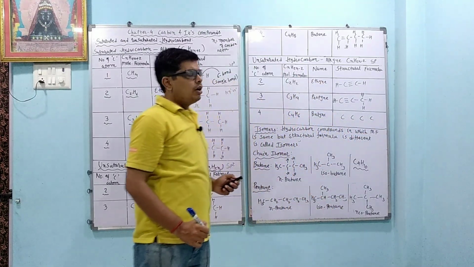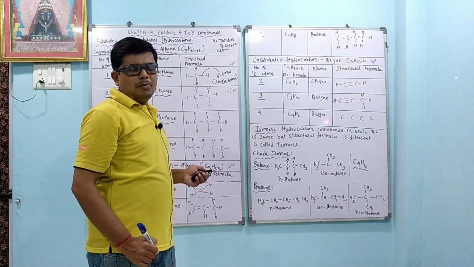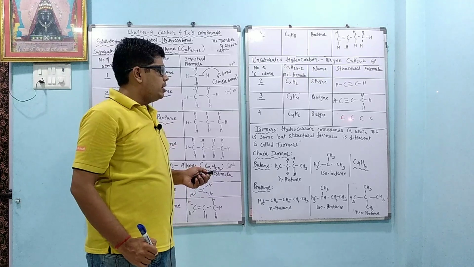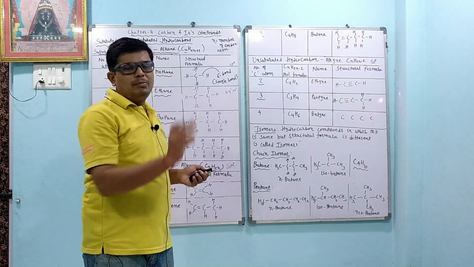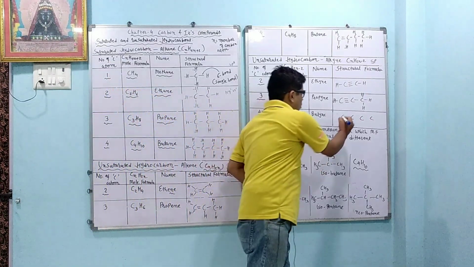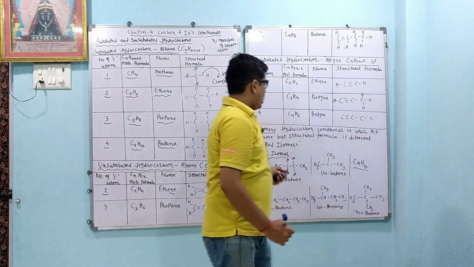Yne indicates that it has a triple bond, one time only. You can draw it at the first carbon atom, between the second and third, or at the last, but last and first is common because the molecules are moving. Suppose we are drawing the triple bond here, 1, 2 and 3, and here the single bond is present.